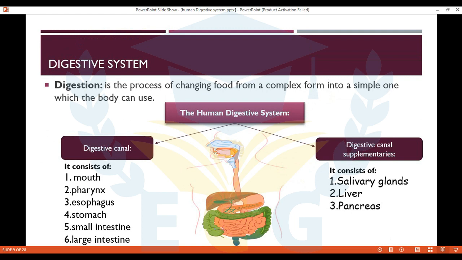Digestive canal consists of 6 organs. It starts with mouth, pharynx, esophagus, stomach, small intestine, and large intestine. And digestive canal supplementers consists of 3 main organs: salivary glands, liver, and pancreas.